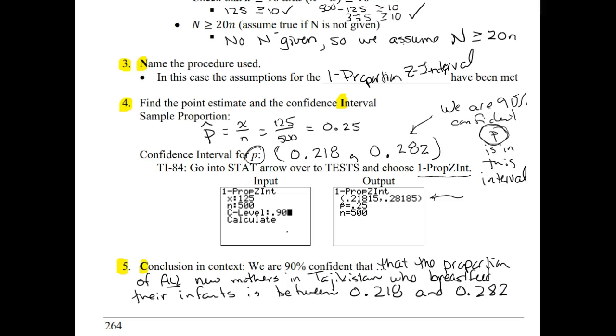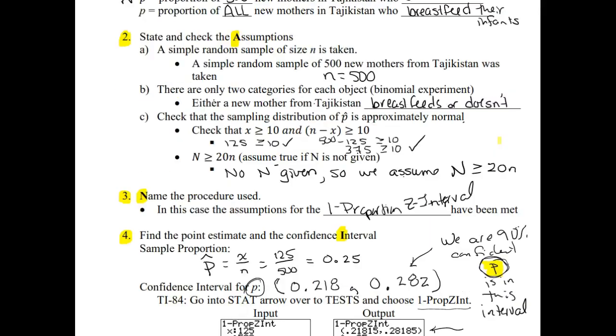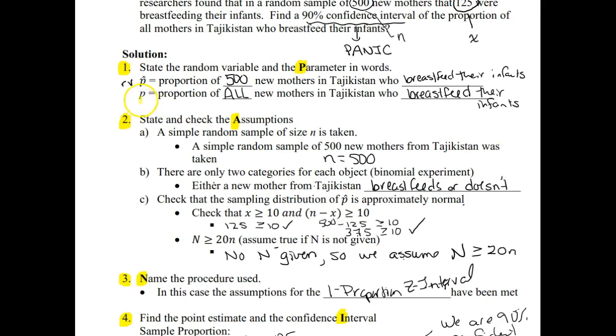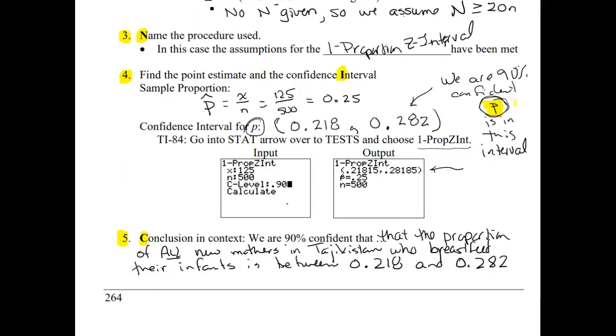Okay, so in this statement, I'm just going to pick a highlighter here. So up here we have P, but if we scroll back up, we see that P stands for the proportion of all new mothers in Tajikistan who breastfeed their infants. So all we've done in this context is we've just said we are 90% confident, and where we have P, we have put what P stands for, which is the proportion of all new mothers in Tajikistan who breastfeed their infants is between, and then those two endpoints.